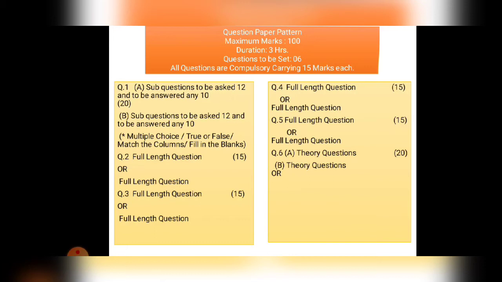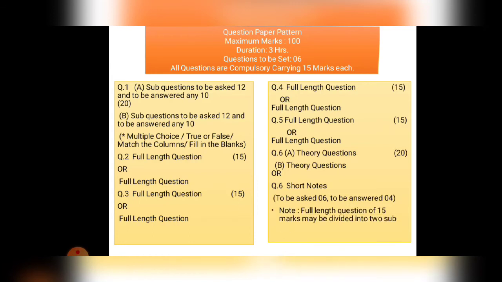And in that question number 6, an option is also given, that is short notes. From those short notes, a total of 6 short notes can be given and you have to answer any 4 short notes. Clear? So here the full length question of 50 marks may be divided into sub parts, which I already explained. That can be divided into 7, 8 marks or into 10 or 5 marks.